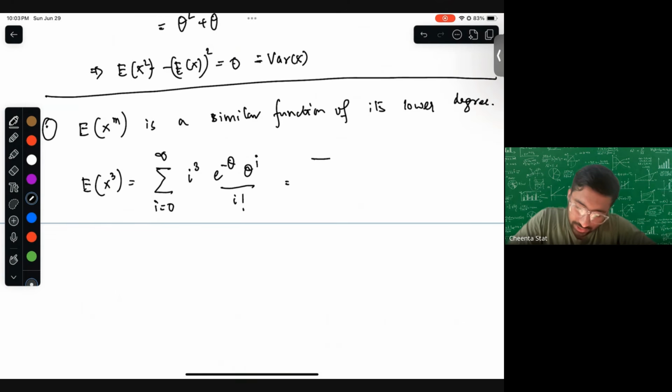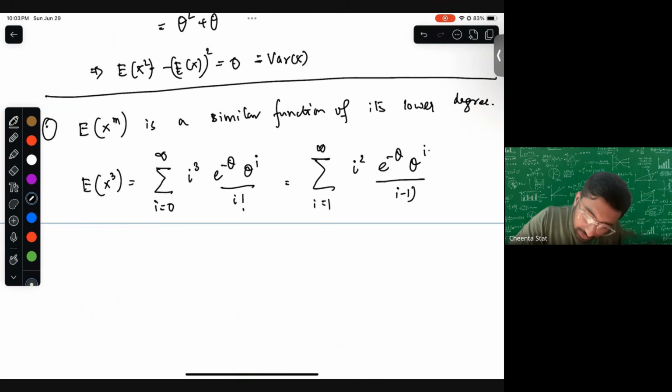So again, here i gets cancelled. You can start from i equal to 1. And you observe that it turns out to i square times, the i gets cancelled, e to the power minus theta, theta to the power i by (i minus 1) factorial.